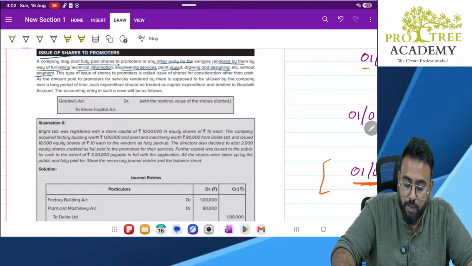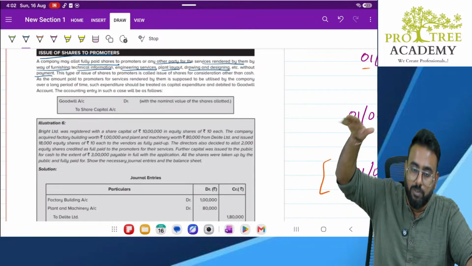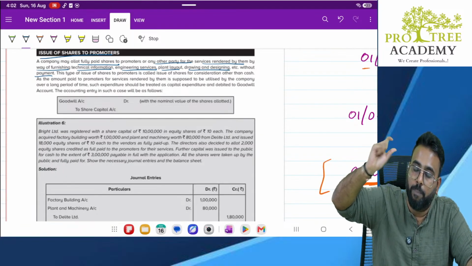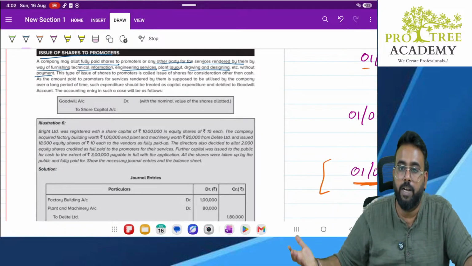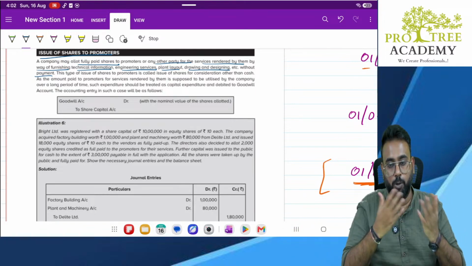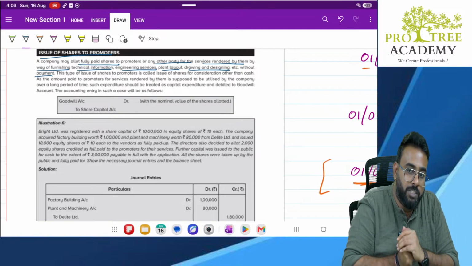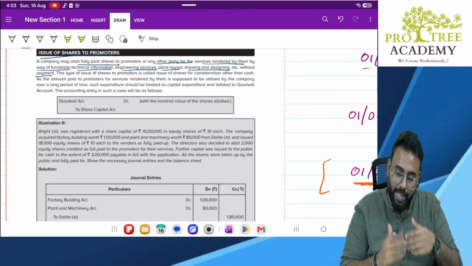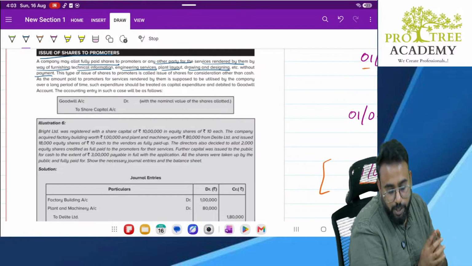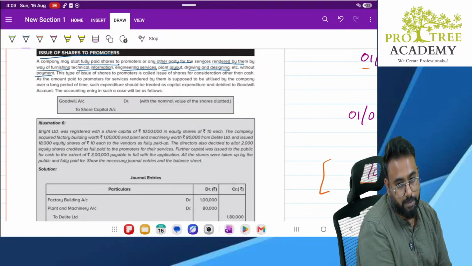That means what? Say for example, a company is into engineering services and the promoter is also one of the owners of the company, correct? He is also one of the whole members who has been fundamental or instrumental in forming the company, correct? So now suppose I am an engineer and I have a company. Now what I do is I give services to my own company. I am one of the owners of the company. I am not the whole owner, but I am giving services to the company, correct?